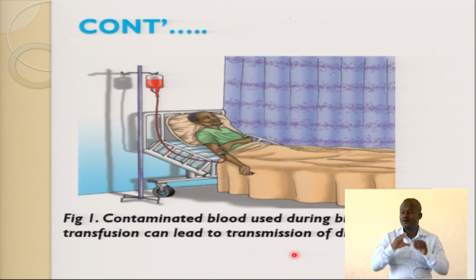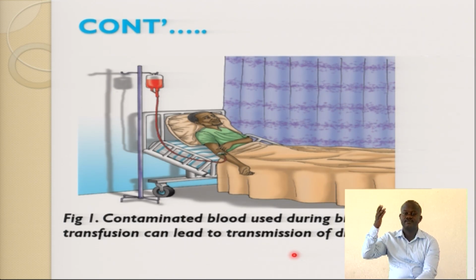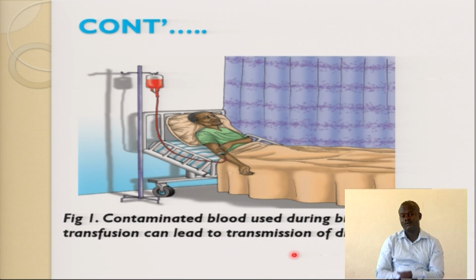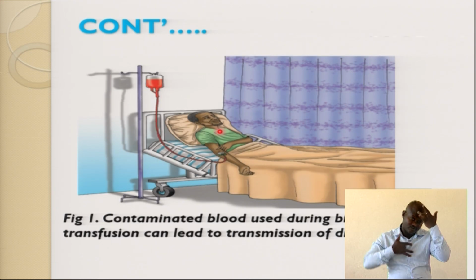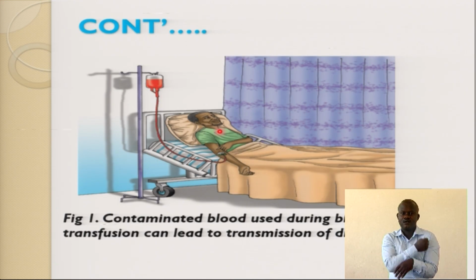Let's look at a diagram. What do you see in the diagram? We have someone lying in a bed. What I can see, he's a patient. He's sick. He's in the hospital. He's been admitted.